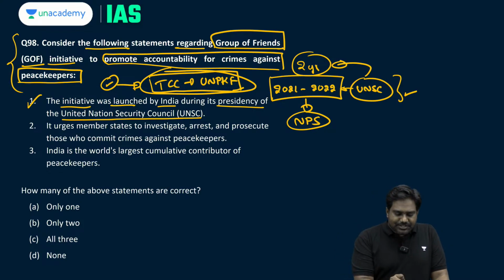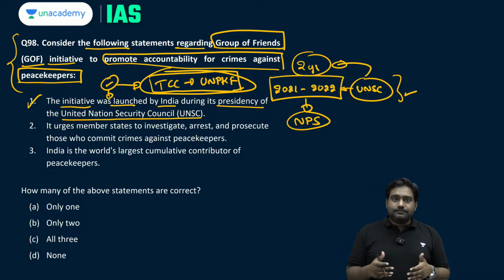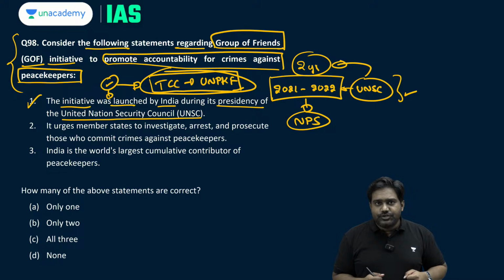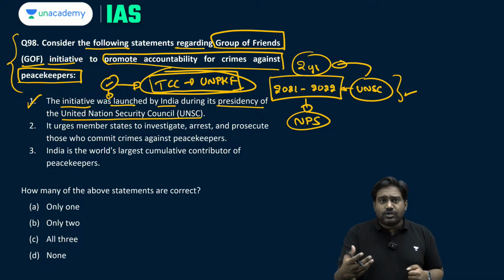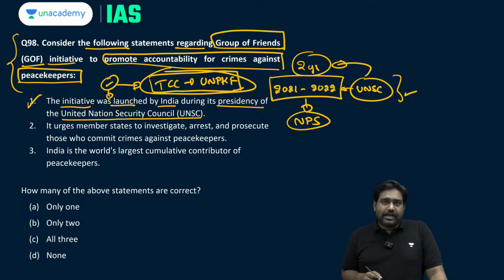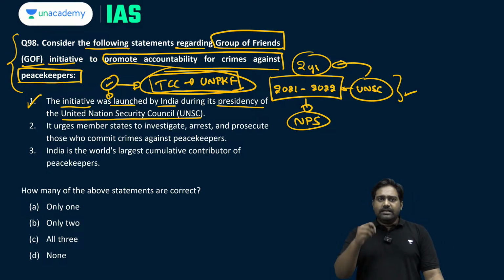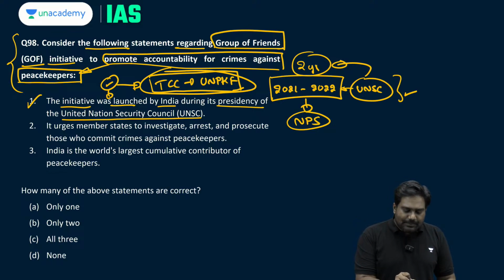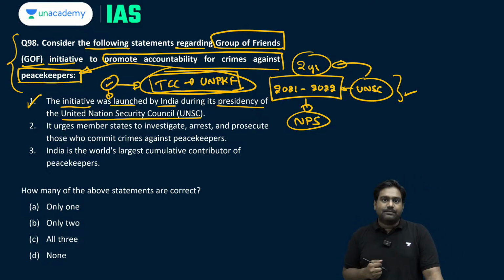In many cases, UN peacekeepers are targeted, sometimes by the armed groups operating in a conflict zone, the rebel organizations, or sometimes the state actors. This poses a significant threat to the safety and well-being of UN peacekeepers. So India has been pushing for holding criminals accountable for any killing of UN peacekeepers or any crimes committed against them.